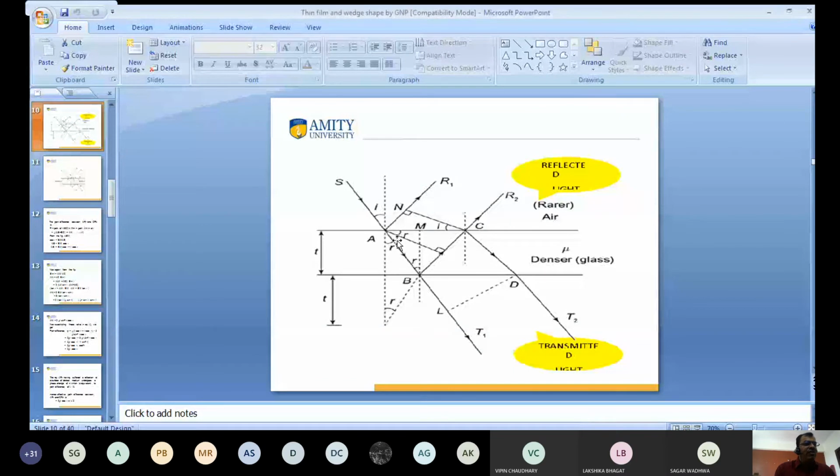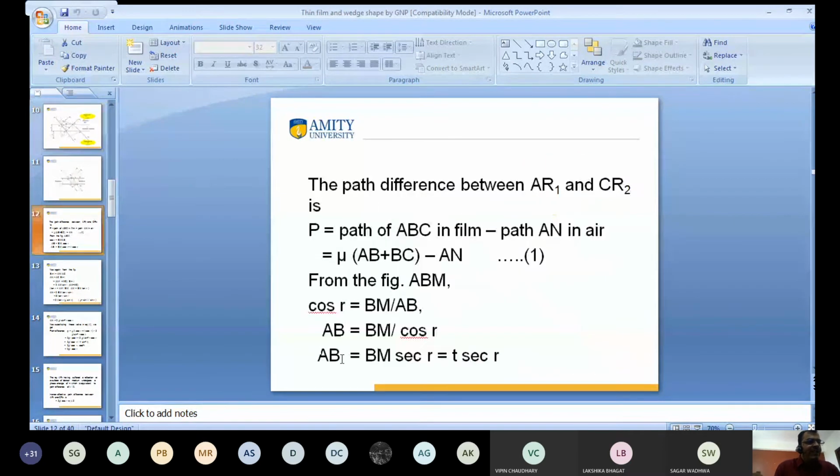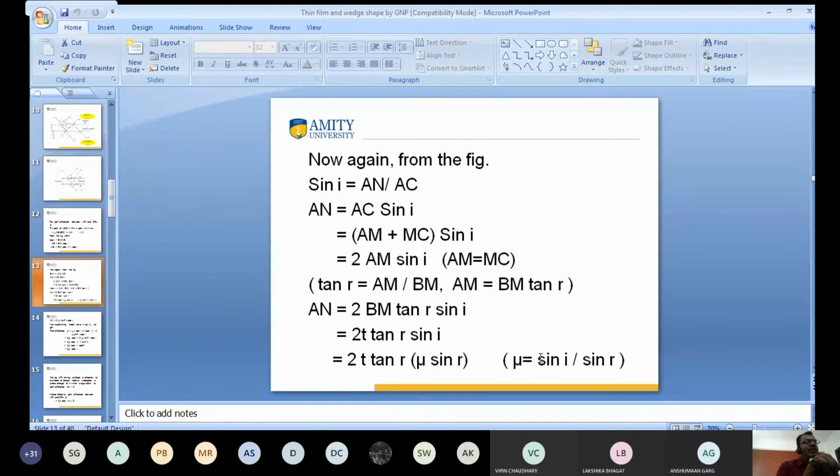So this is the thickness of film. Thin film, you take an oil. You can take any kind of thin film. So this is BM into sec R. Sec R means t into sec R. Okay, this is the value of AB. Any point, anyone? No, sir. Clear. Good.